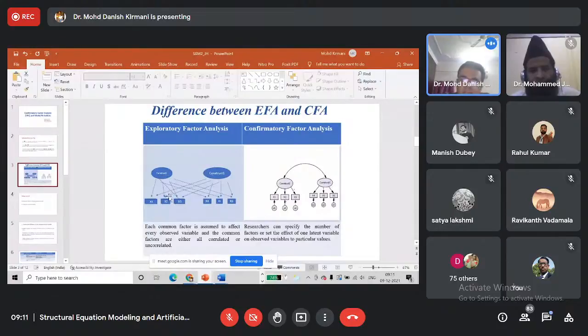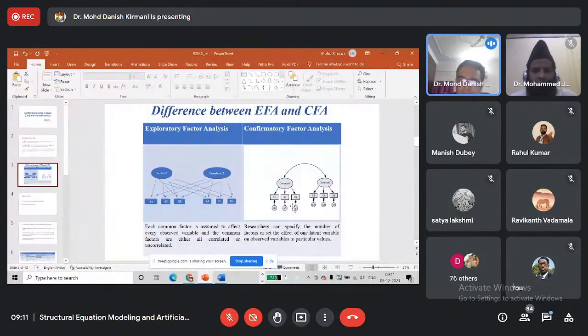So this is the basic difference. In EFA, we do not assign any indicator to any factor. It all depends upon the EFA solution. After the EFA solution, we have the indicators and their factors with their loadings. In confirmatory factor analysis, we have theoretical support.